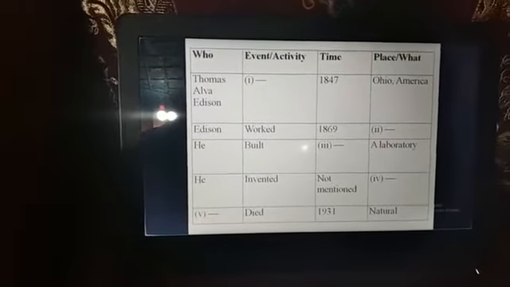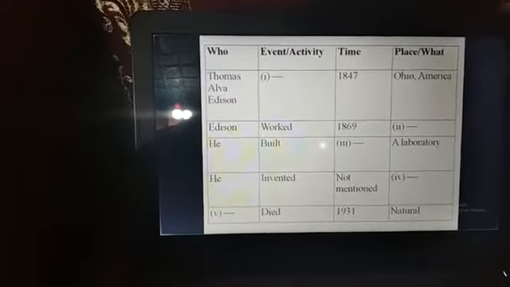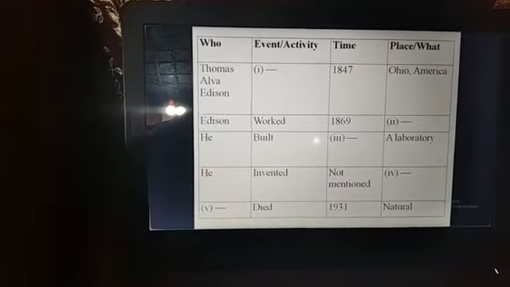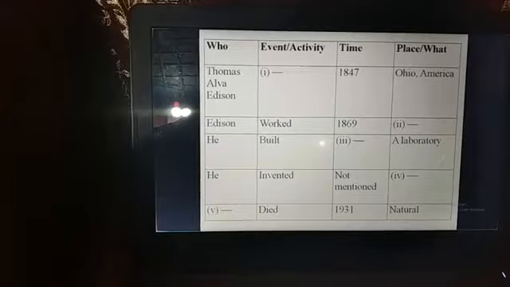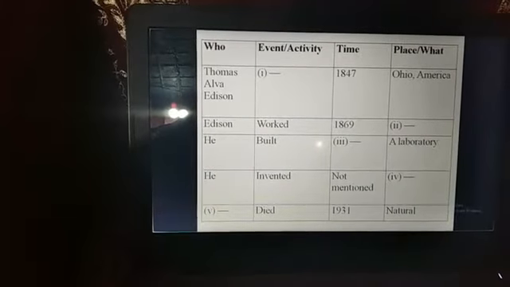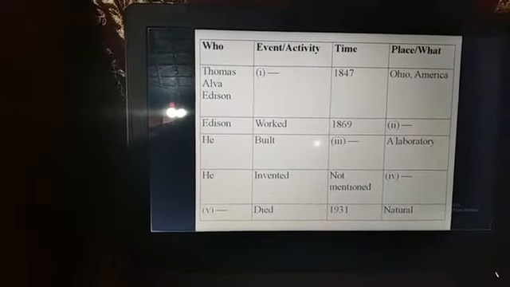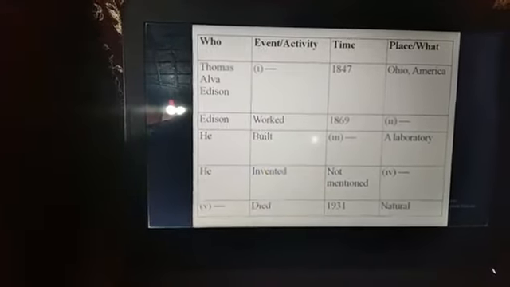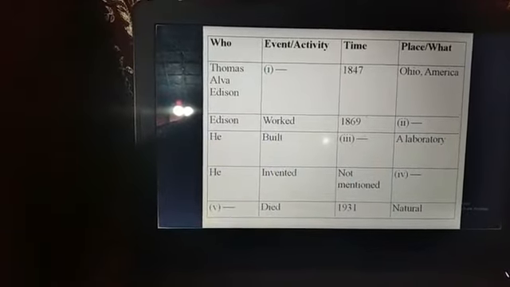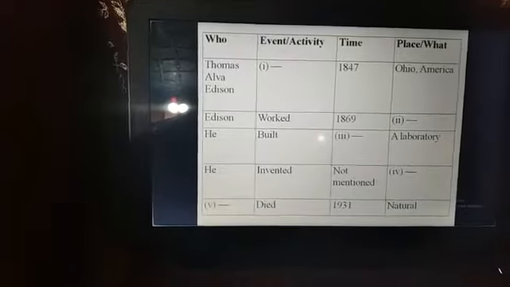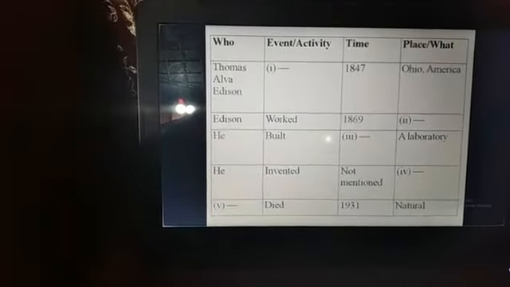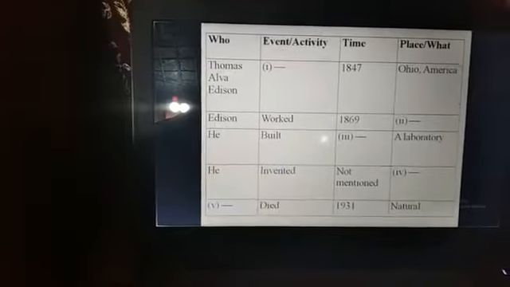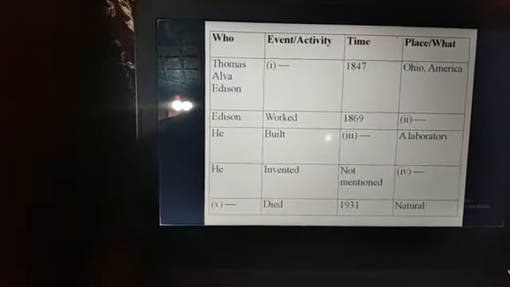Okay, my dear students, I think you all will be able to fill up this box. That means Thomas Alva Edison. Here we find some clues, that is, how. Another is event or activity. Number 3 is time. Number 4 is time or what. Okay, now we find how. How means Thomas Alva Edison, as it is associated with Thomas Alva Edison. Okay, now we are going to another one, that is how means Edison, how means he.